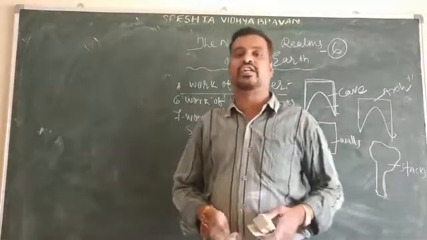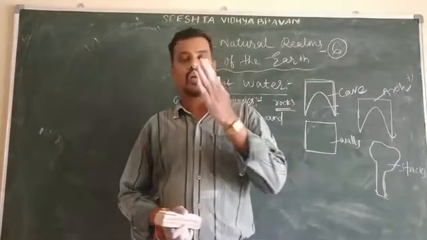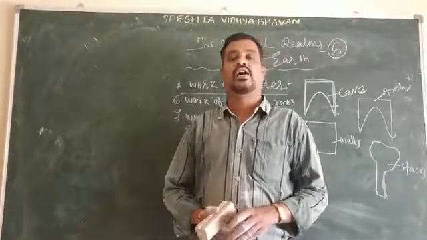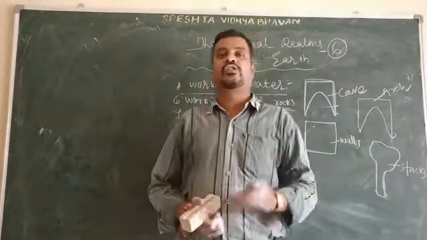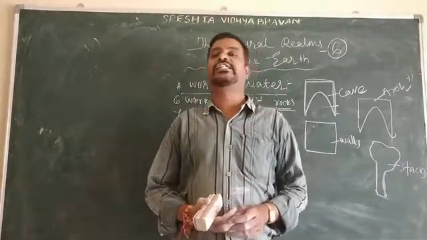Whenever you go to desert areas, for example the Sahara desert, Atacama desert, and in India the Thar desert or Great Indian desert, the wind is the dominant agent in the hot desert area.